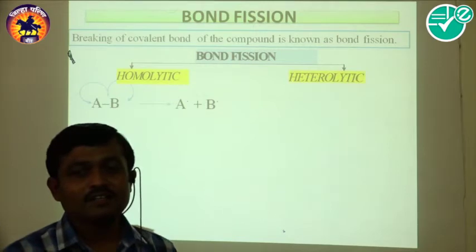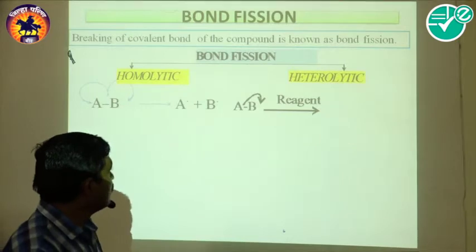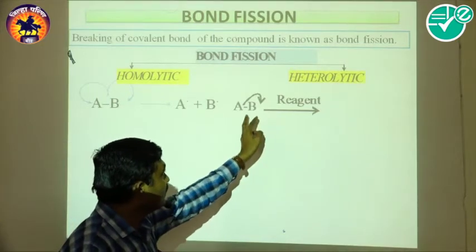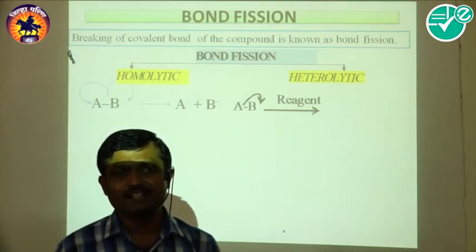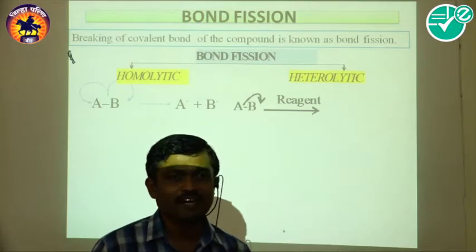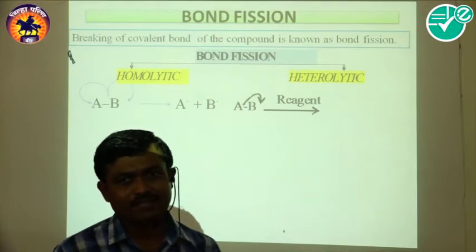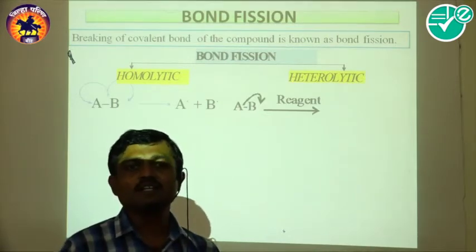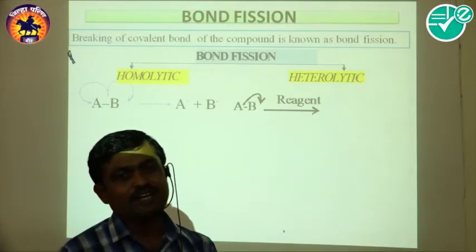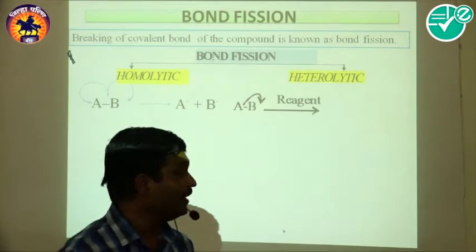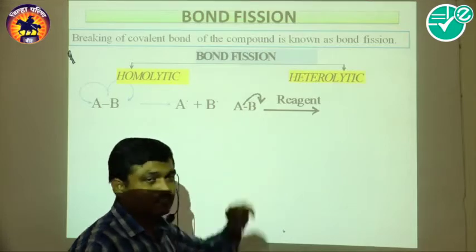So that was homolytic bond fission, and now the heterolytic bond fission. Here we consider the more electronegative element. We know that a bond is not always formed between atoms of the same element, but is also formed between atoms of different elements. At that time, one atom has higher electronegativity, and because of the higher difference in electronegativity, one of the species carries both the electrons.